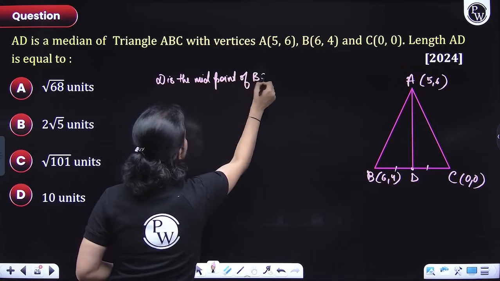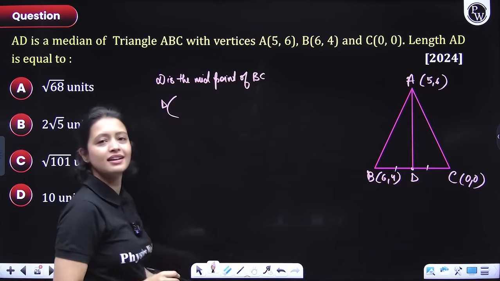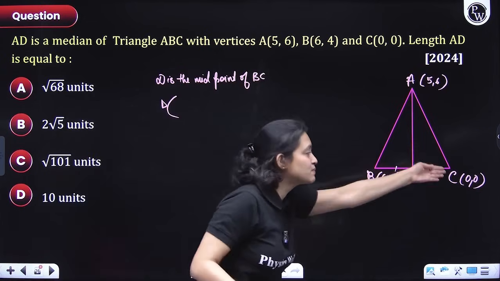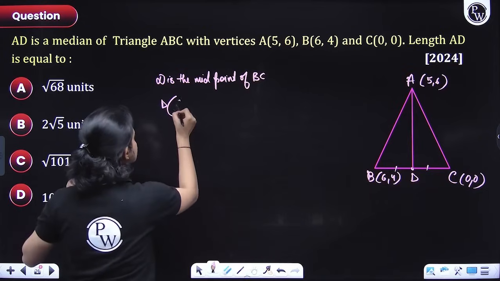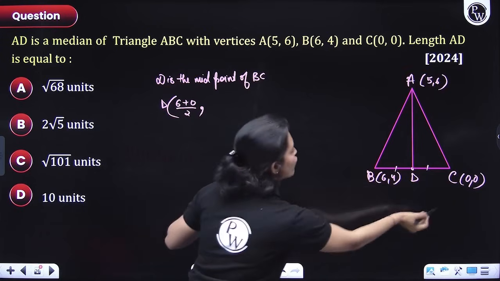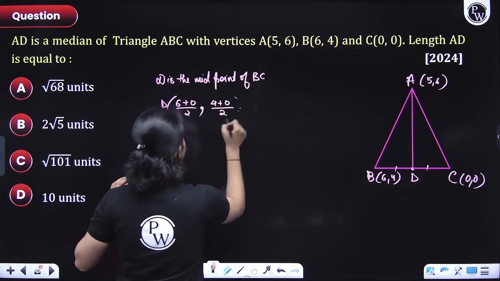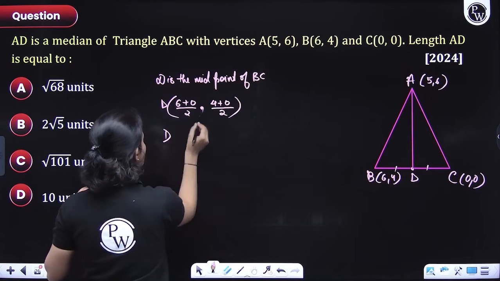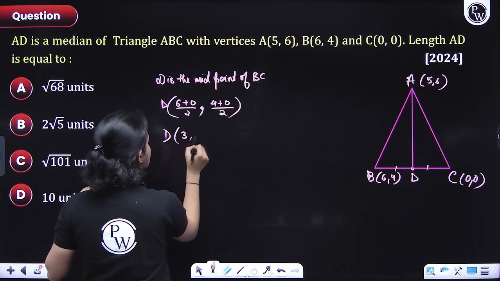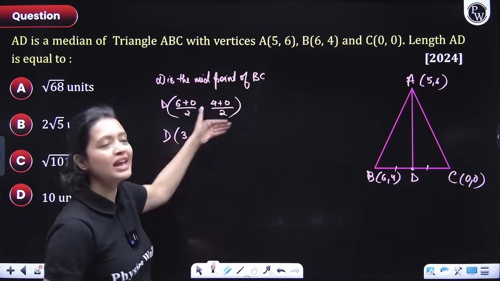And if D is the midpoint of BC, I can say that the coordinates of D would be 6 plus 0 divided by 2, and 4 plus 0 divided by 2. I am using the midpoint formula. So this would be equal to 3, and this would come out to be 2. So the coordinates of D came out to be 3, 2, everyone.